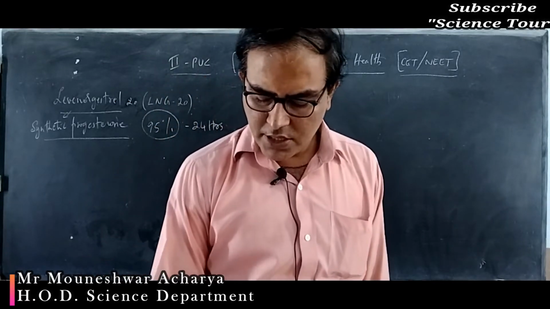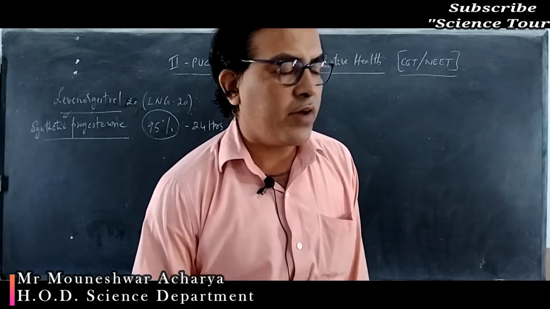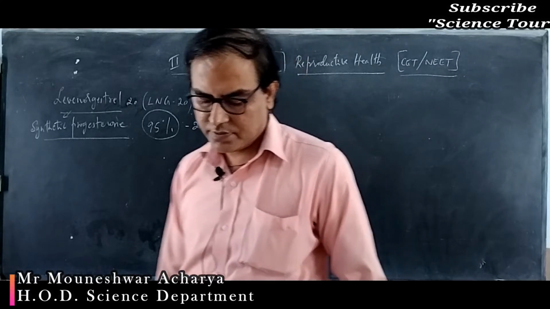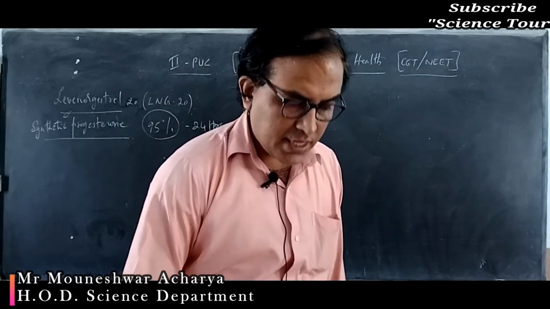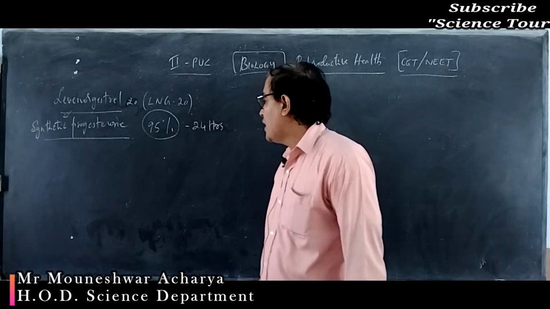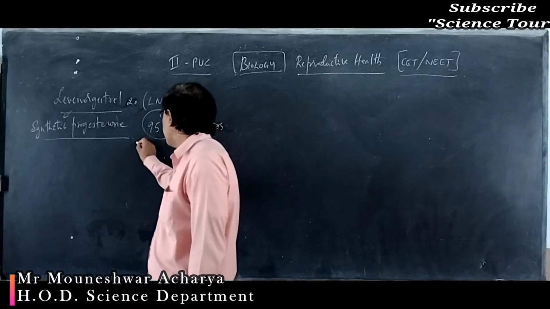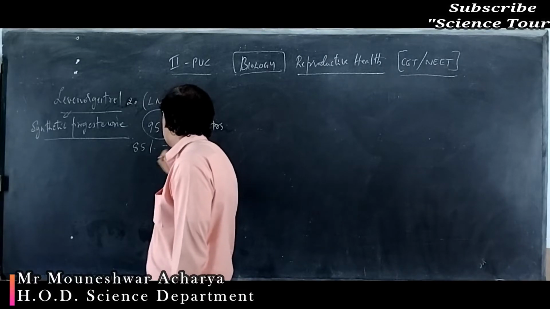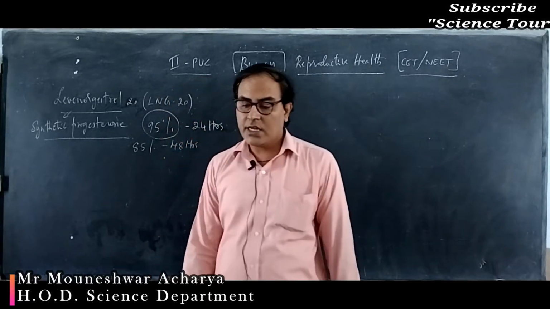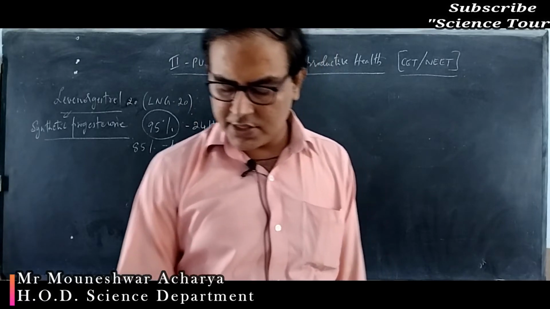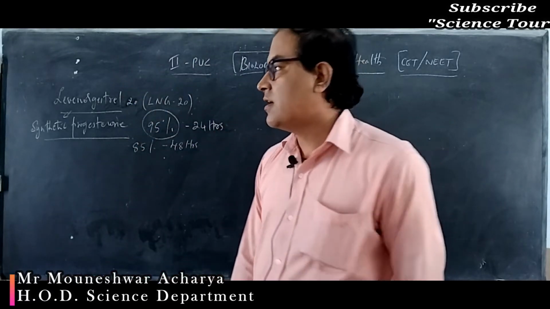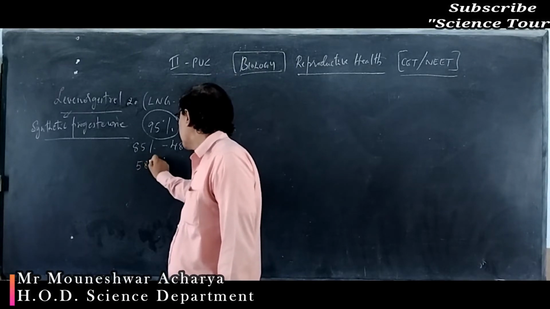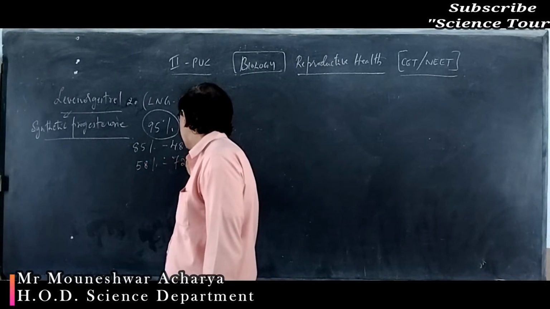But if one takes it within 48 hours, its effectiveness goes down to about 85%. Then it decreases further if taken within 72 hours, going down to 58%.